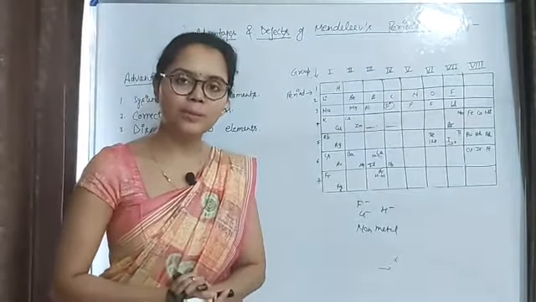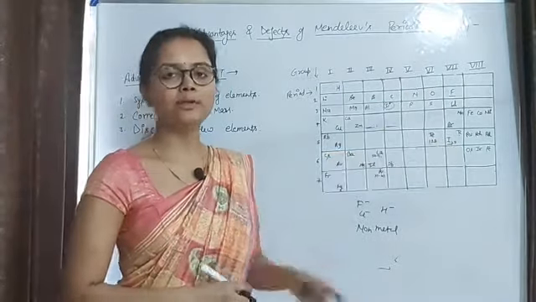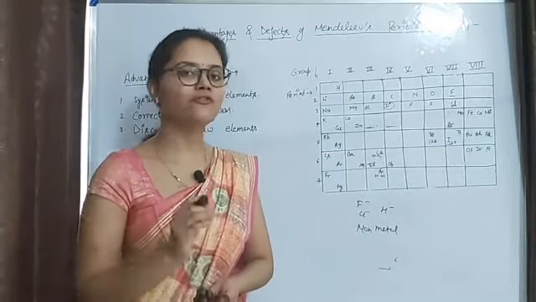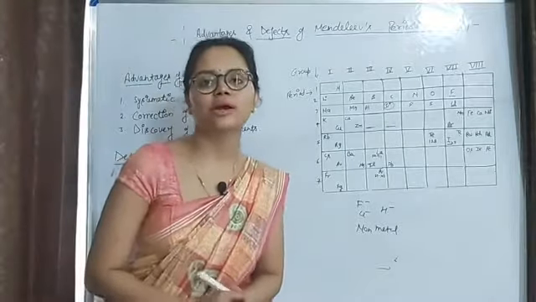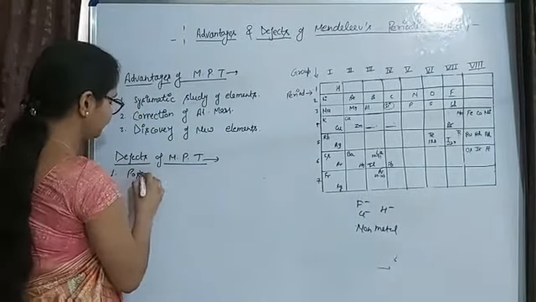So it should have been placed in both groups, the first group as well as the seventh group, but Mendeleev placed hydrogen only in the first group. So this is the first defect of Mendeleev's periodic table, that is the position of hydrogen.